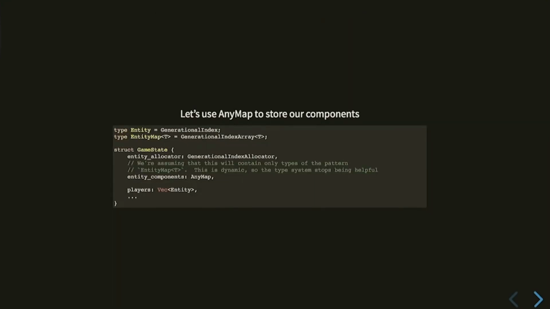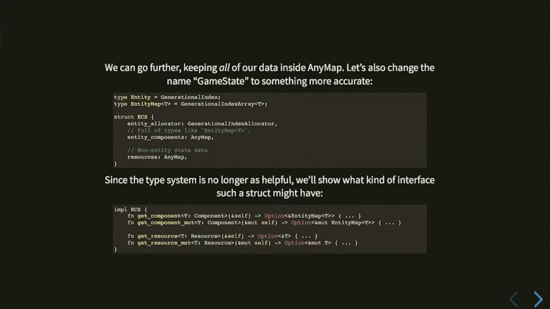So the type system stops being helpful when you use dynamic typing. So we're going to have these entity components, but they're just a collection of entity maps of type T. And let's go even further, and we'll keep all of our non-entity data in an AnyMap as well. And we'll call those resources, and we'll change our name from game state to something more informative. We'll just call it what it is, which is an ECS system.